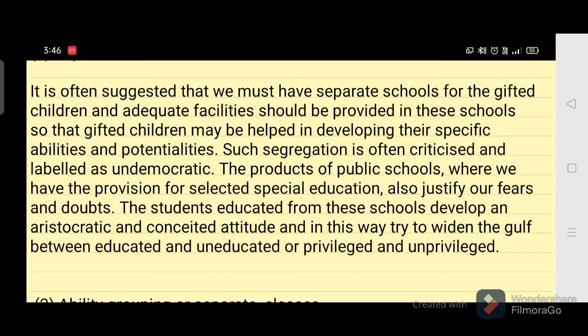One more drawback of this method is that the students from this school may develop an aristocratic and conceited attitude, and this way this method may widen the gap between the educated and uneducated, or privileged and underprivileged children. This is the first method.